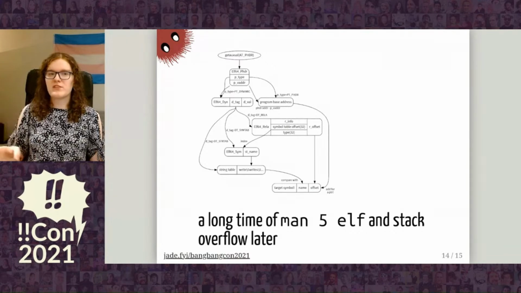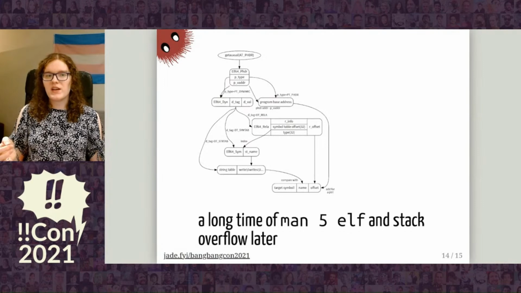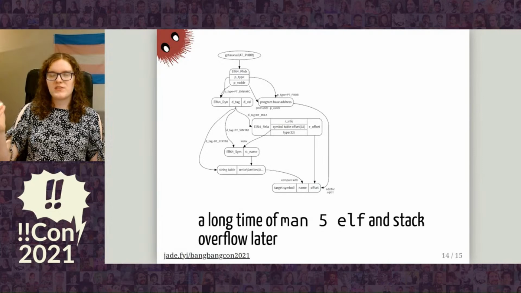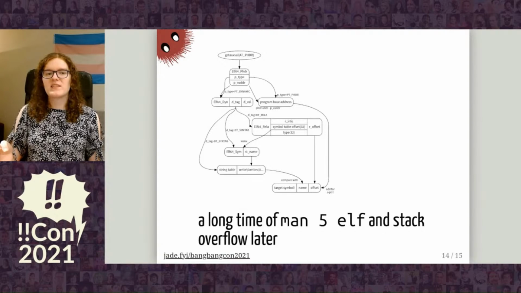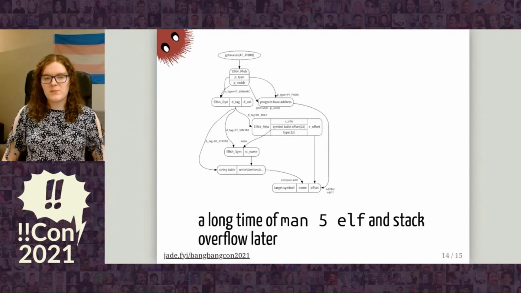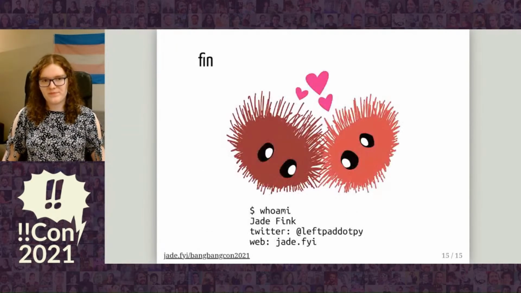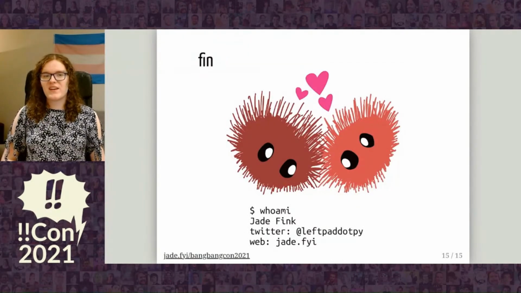From the rela table, you go through each entry, and then you can find the symbol table offset of each entry, use that to index into the symbol table, and then that will tell you the string table offset of the name of the function. You go through all of the relas until you find write, and then you know what your offset is, and then you can implement println. So this is very close to what println is that we've already built in 10 minutes. So that's all I have. Enjoy the rest of your Bang Bang Con.